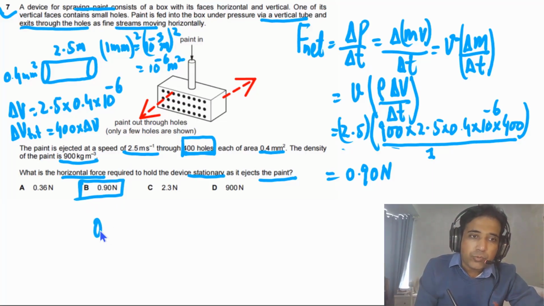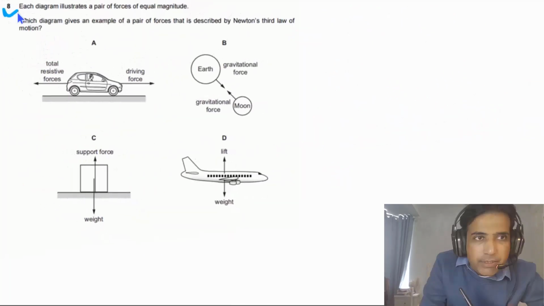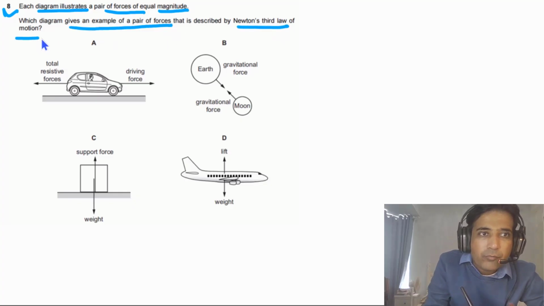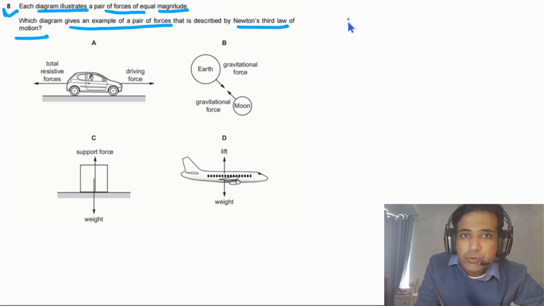If you check the October-November 2020 paper 1 theory, you can also find this question in that paper. Question 8 says, each diagram illustrates a pair of forces of equal magnitude. Which diagram gives an example of a pair of forces that is described by Newton's third law of motion, meaning action and reaction forces?